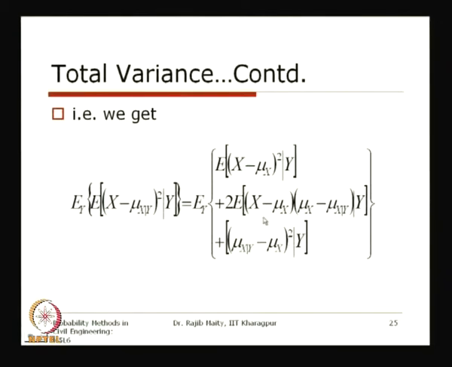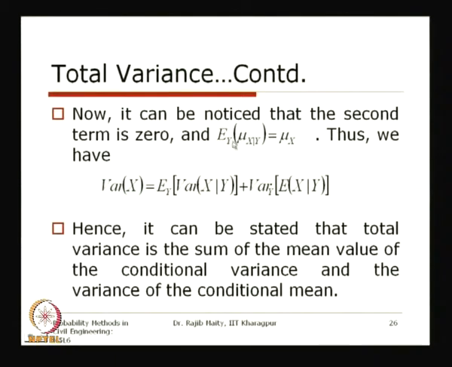Now, if you see, this x minus mu x is the first moment with respect to the mean. So, you know that the first moment with respect to the mean is 0. So, this second term is 0, and for the first one, the expectation of x conditioned on y, that is, if you take the expectation of the conditional mean that we have just now discussed, the expectation of the conditional mean is equal to the mean of the random variable itself, which is your mu x.